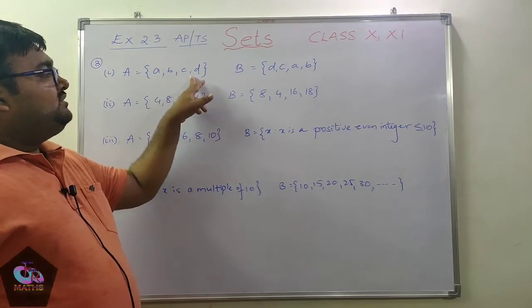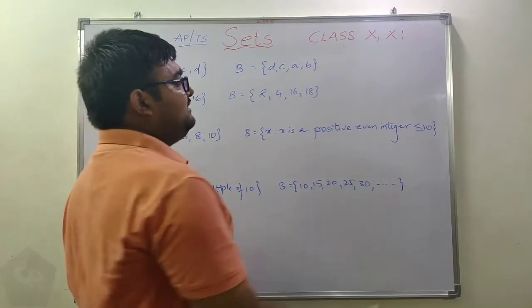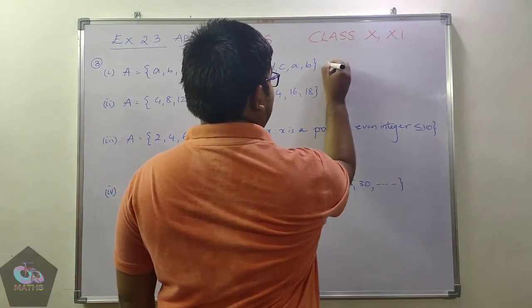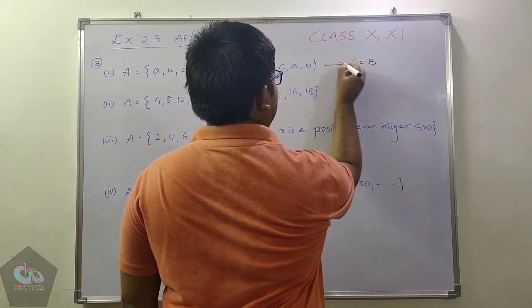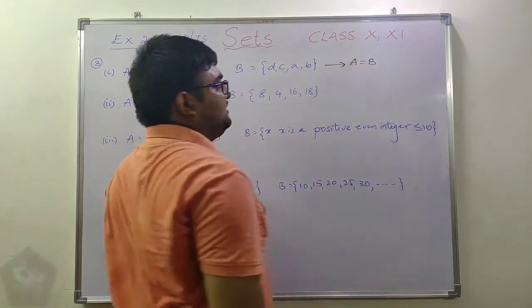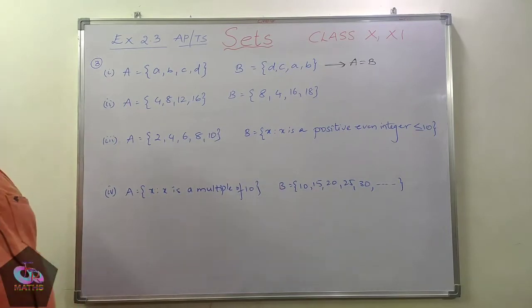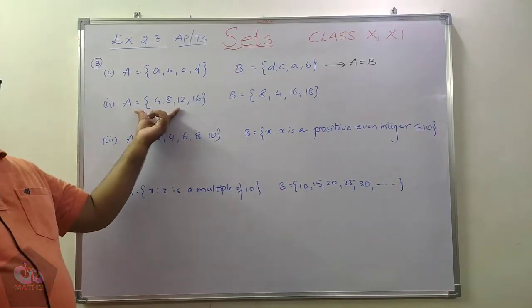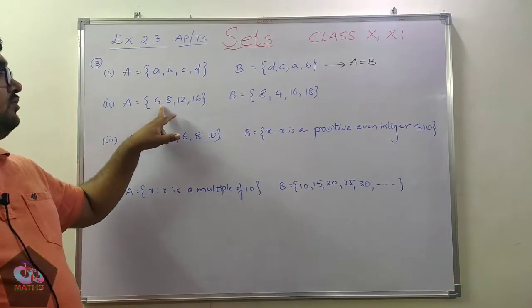If you observe here, we have 4 elements, and the same 4 elements are present in set B. Then clearly for this particular question, I can say set A is equal to set B.